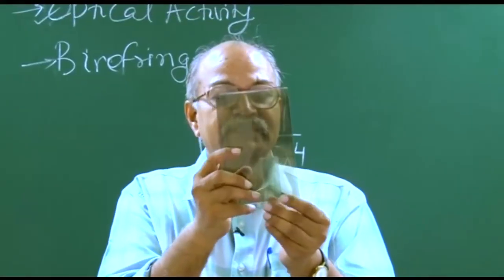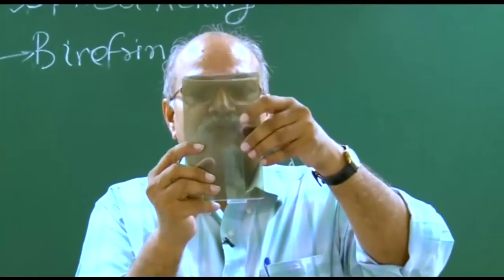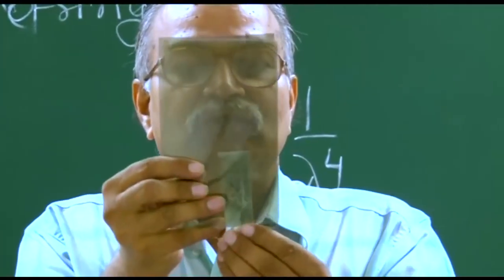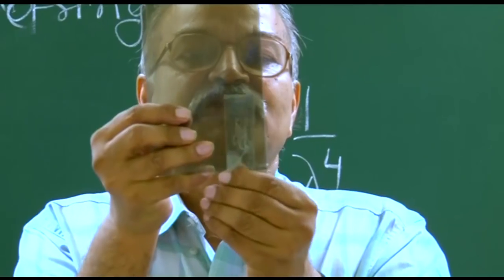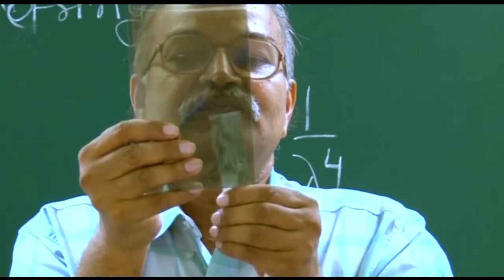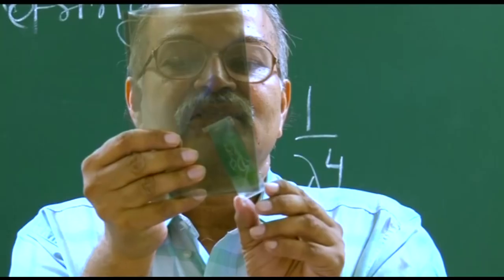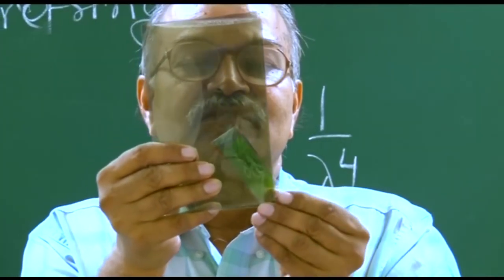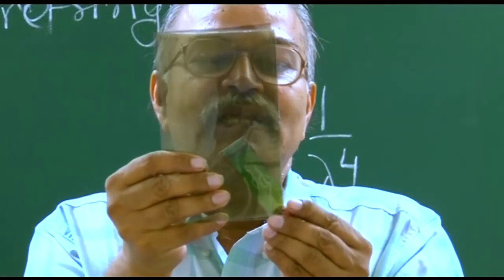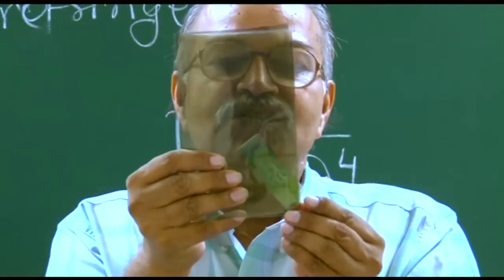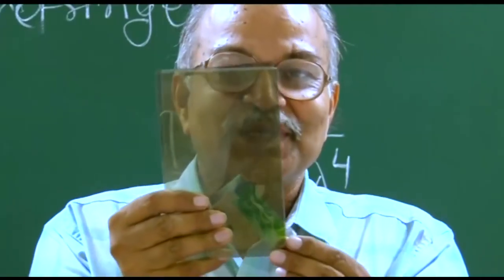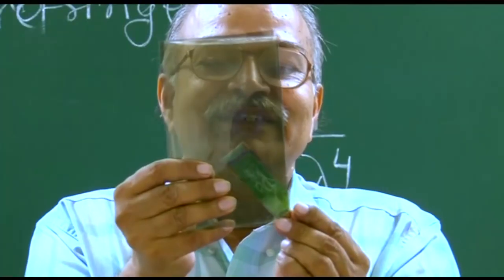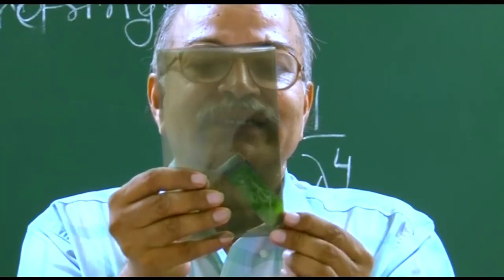Bring it between the polarizers, already some color appears. Okay, so start from here and rotate and see the color. This is greenish. With one layer it was bluish, with 2 layers it was slightly yellowish, with 3 layers it is close to greenish.